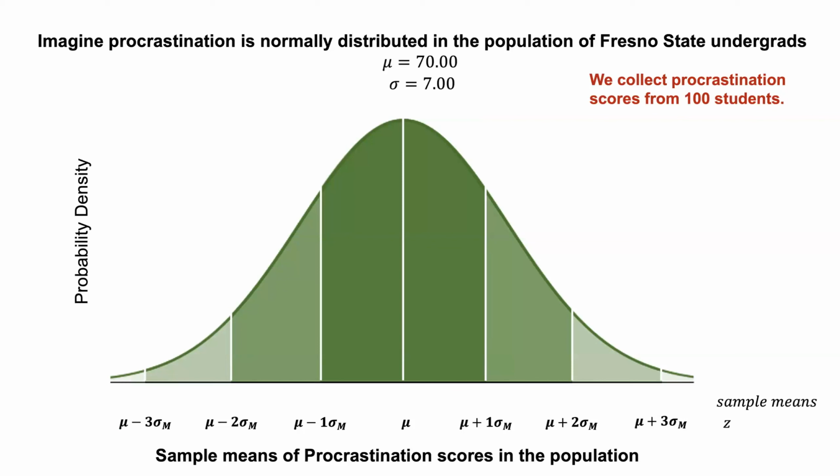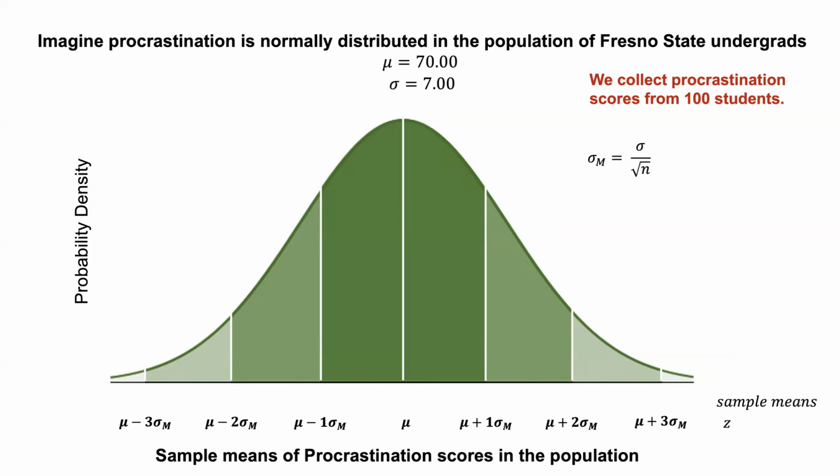And again, it doesn't have to be normally distributed. That was just the example I used from the normal distribution video. We collect procrastination scores from 100 students. We now have a sample. This is a sample. So we need to calculate our standard error of the mean.